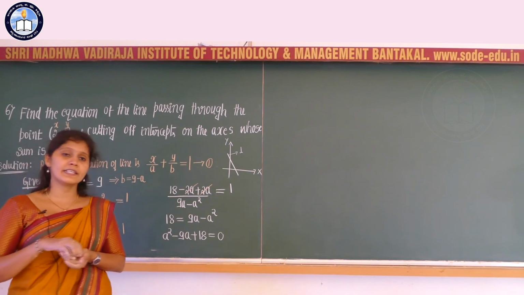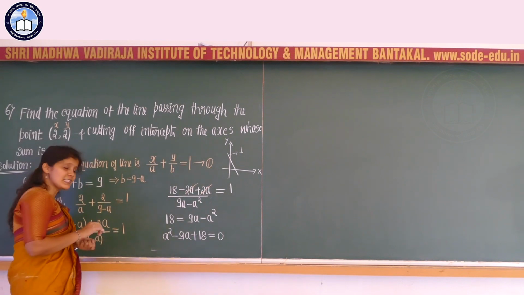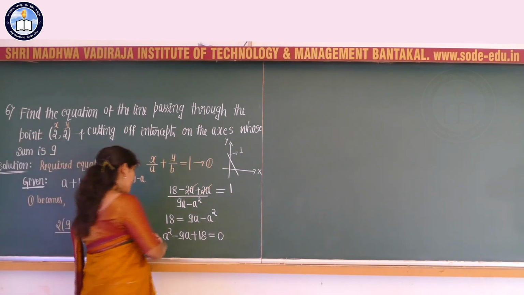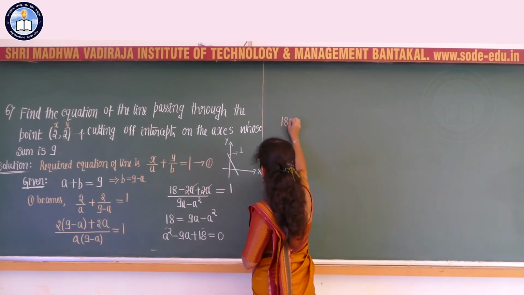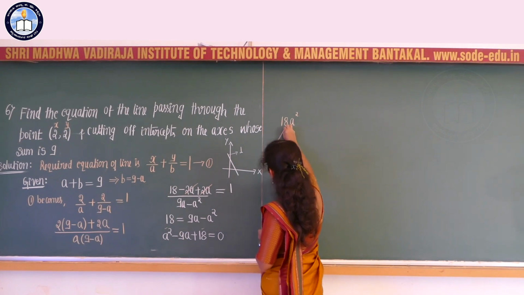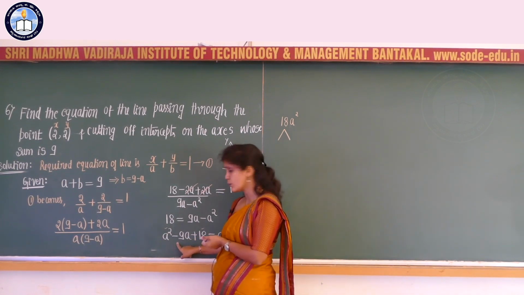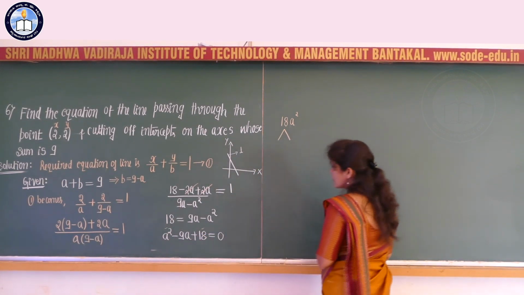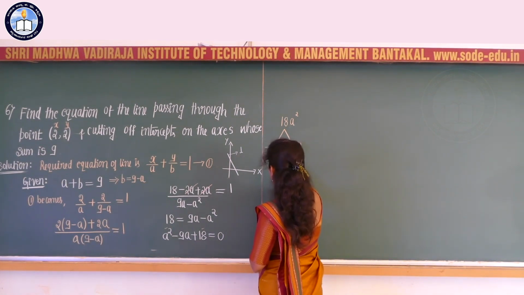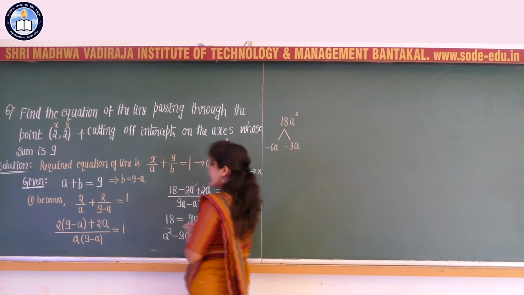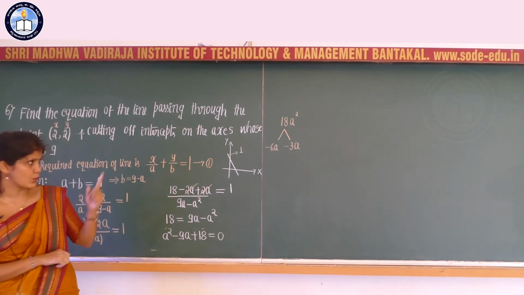How to solve the quadratic equation? There are different methods to solve a quadratic equation, and here I will consider the factorization method. Multiplying the first term and the last term, A square into 18, gives 18A square. The sum of the two factors should be equal to minus 9. So I can select the values minus 6A and minus 3A. Minus 6 minus 3 is minus 9, and minus 6 into minus 3 is equal to plus 18.